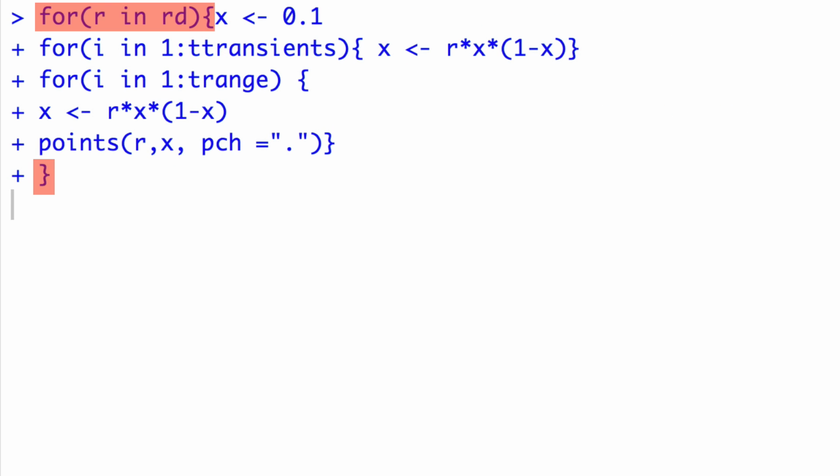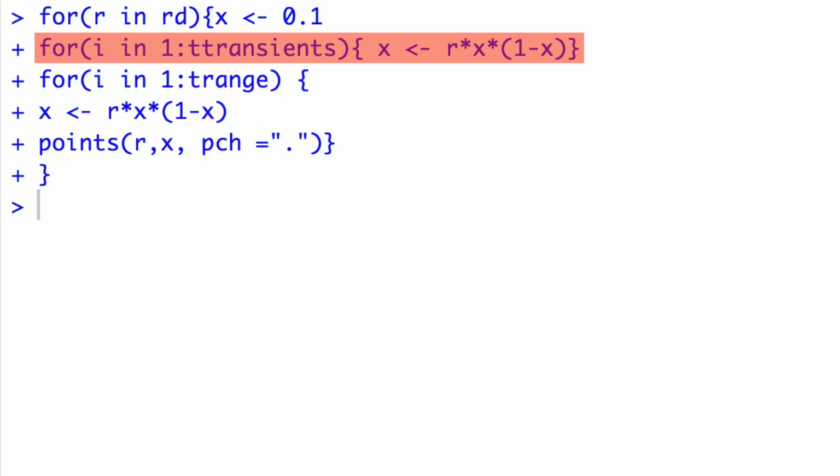So the first for loop cycles through all of the values of r, meaning that everything within this first loop happens to each r value in turn. For each value of r, the initial population size, x in this case, is 0.1. We know that the population changes with each generation, so this second for loop loops through 100 generations, i.e. the generations from which we don't want data, in order to continuously calculate the new population density values.